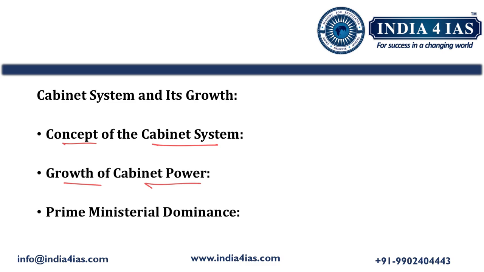And the prime minister has a dominating power in the cabinet system. He is the head of the cabinet and has assumed greater powers, becoming the central figure in decision making. This has further consolidated the power within the cabinet. Often it is referred to as prime ministerial government. So parliamentary government is also called prime ministerial government because of this reason.